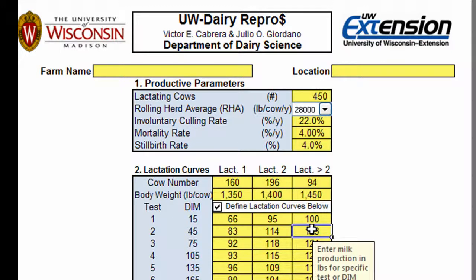When any of these input boxes are selected, a brief description is given for the information contained in that box. This feature is available throughout the program and will help you if you get stuck along the way.